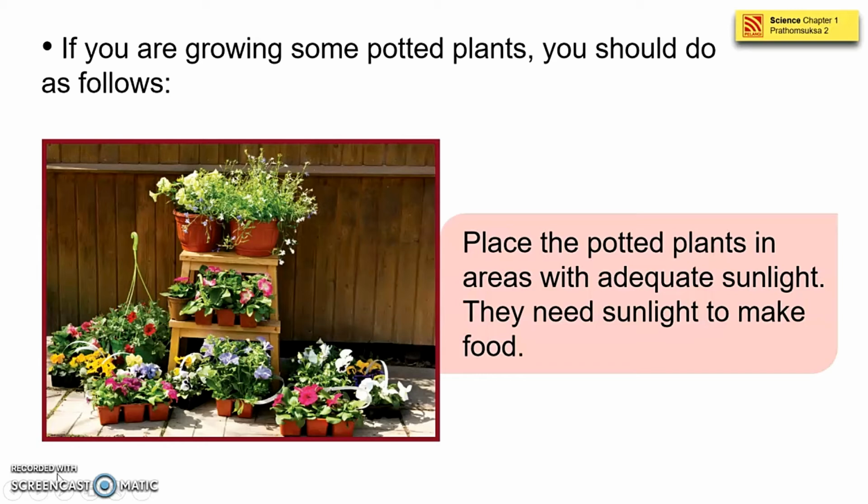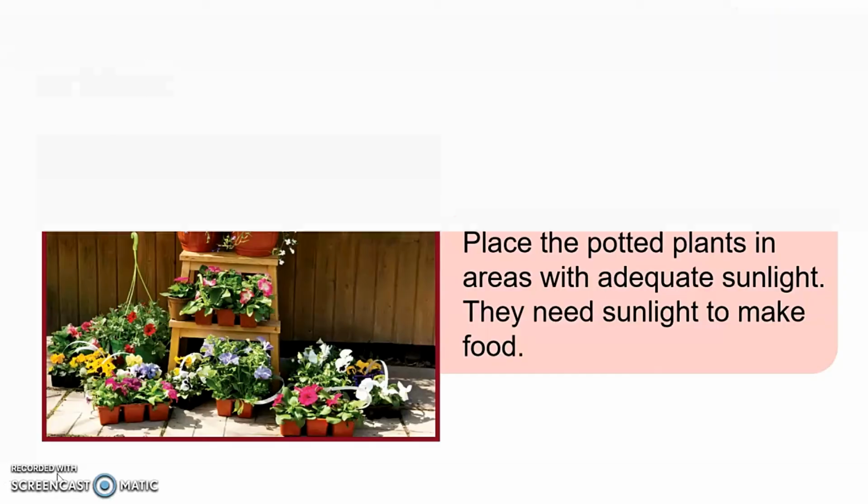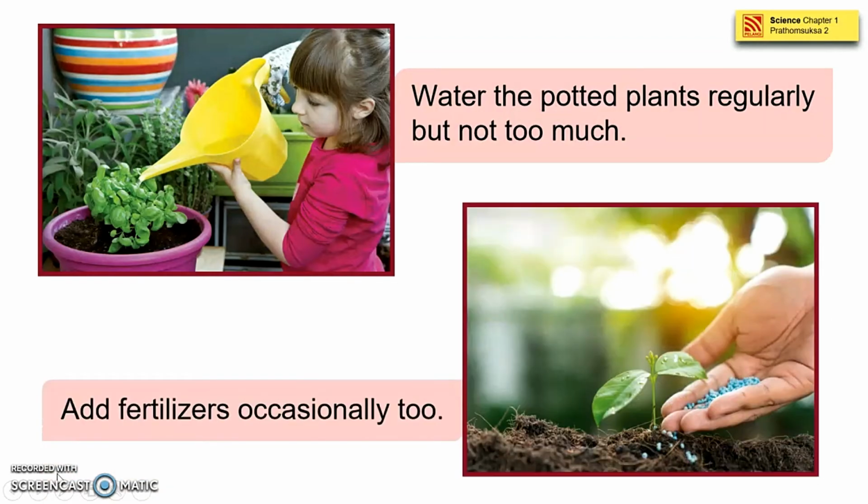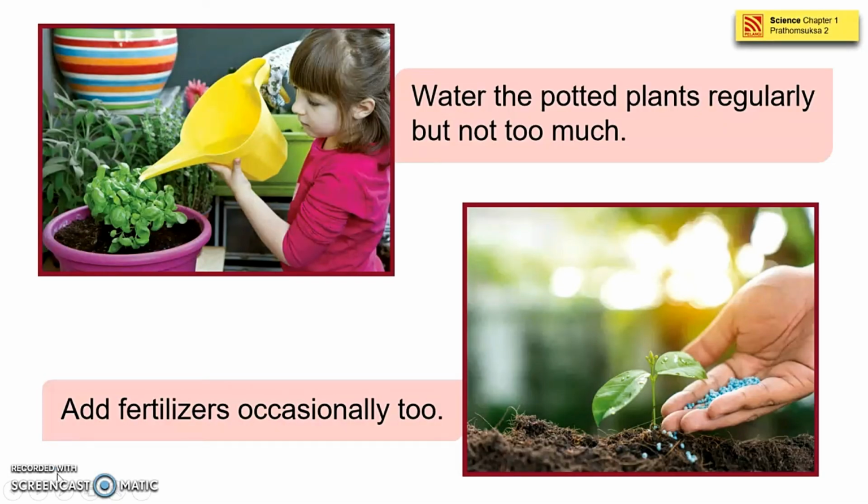So if you're growing some potted plants, you should do as follows, like this. Place the potted plants in the areas with adequate sunlight. They need sunlight to make food. Water the potted plants regularly, but not too much. Add fertilizer occasionally too. Okay, look at the girl. The girl is watering the potted plants. Not every day, but some other day. Add fertilizer again and occasionally too, but not too much because it's too hot.